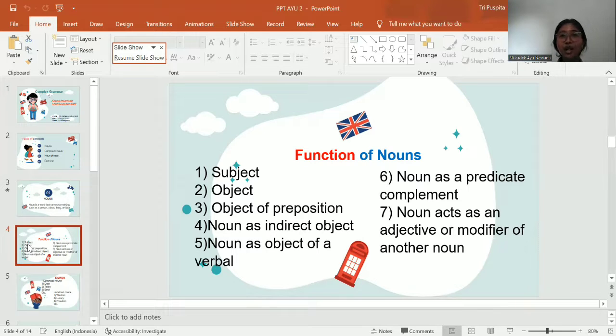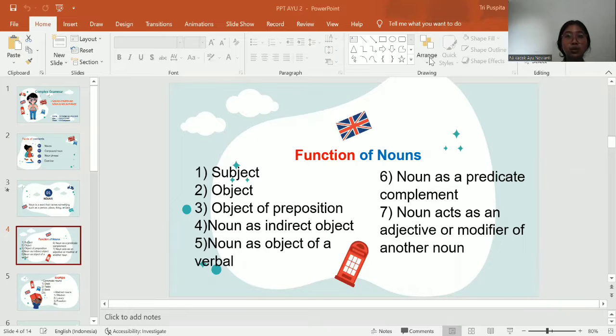The indirect object is a noun in a sentence. For example, he fed the monkey bananas. The indirect object is monkey. Number 5 is noun as object of a verbal.